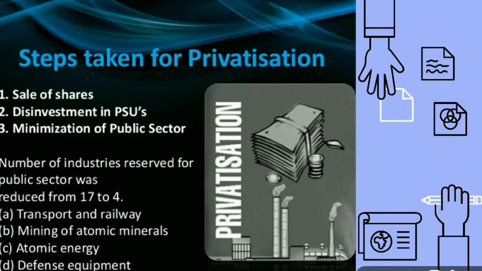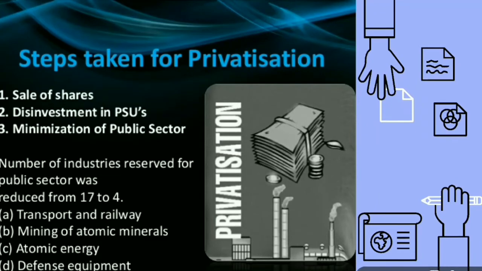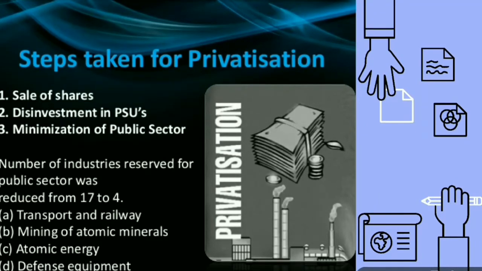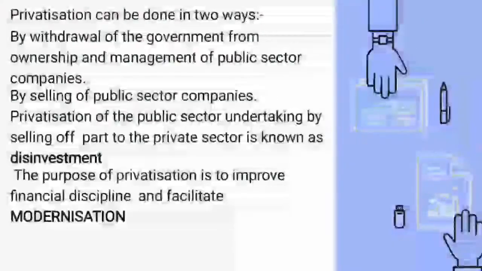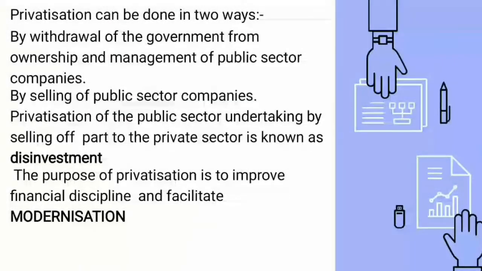Only four industries were kept in the hands of the public sector: transport and railways, atomic energy, defense, and mining of atomic minerals and energy. This step was taken to bring privatization to the nation. Okay, so I told you what is in this. One very important point: